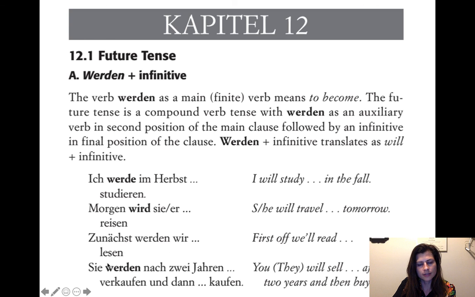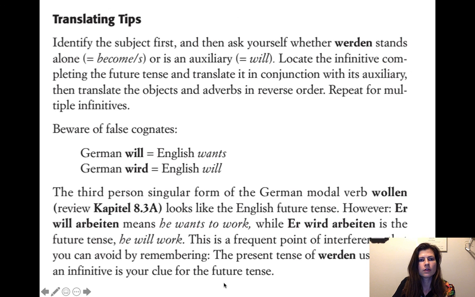So werden lesen. Sie werden nach 2 Jahren verkaufen und dann kaufen. Yeah. So werden verkaufen und werden kaufen. Yeah. So you can have two main verbs, and you don't have to repeat werden. You can just do this. Your first main verb, and then whatever else you need to do, and then your second main verb.